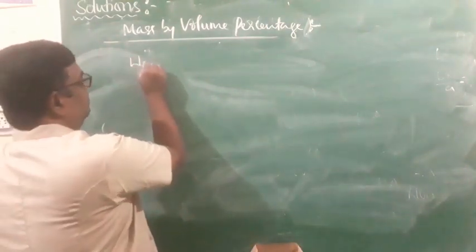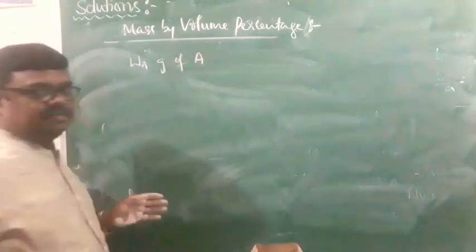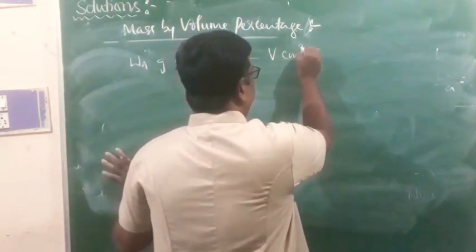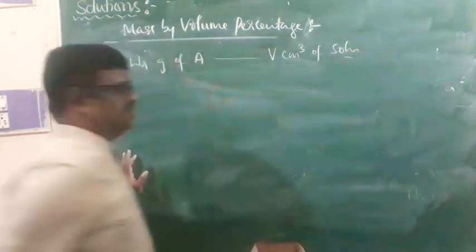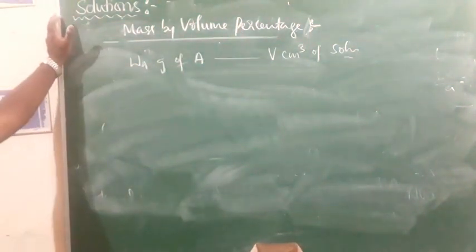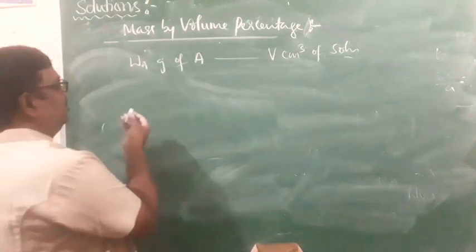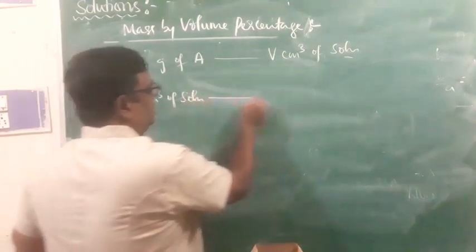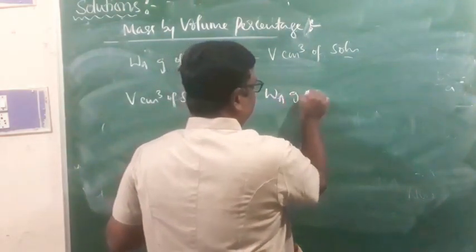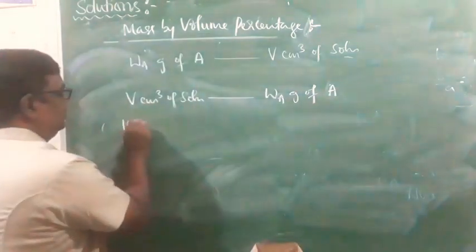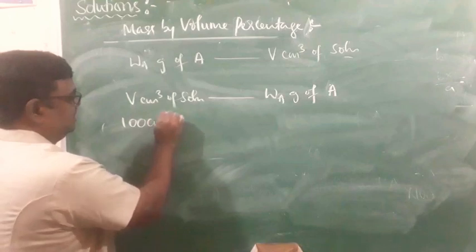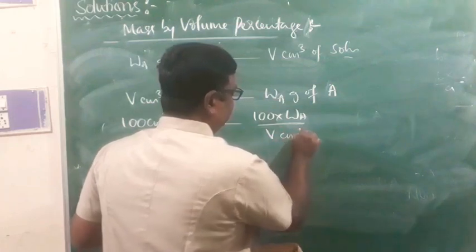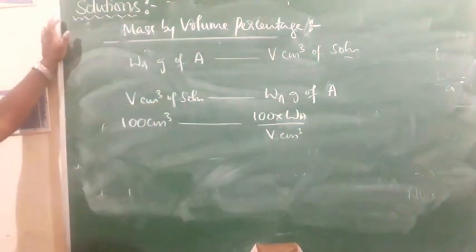For example, WA grams of component A is dissolved in V cm cube of solution, right? So V cm cube of solution contains WA grams of component A. Therefore, 100 cm cube contains 100 into WA divided by V, ಹೌದಾ?